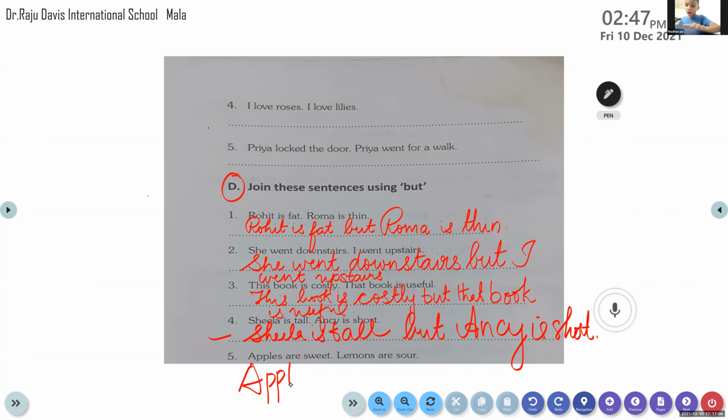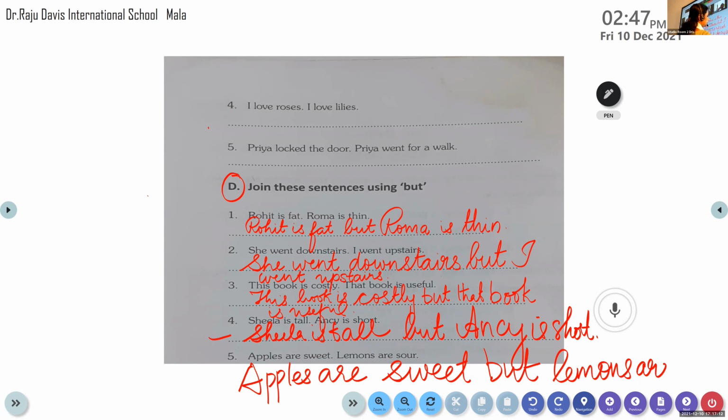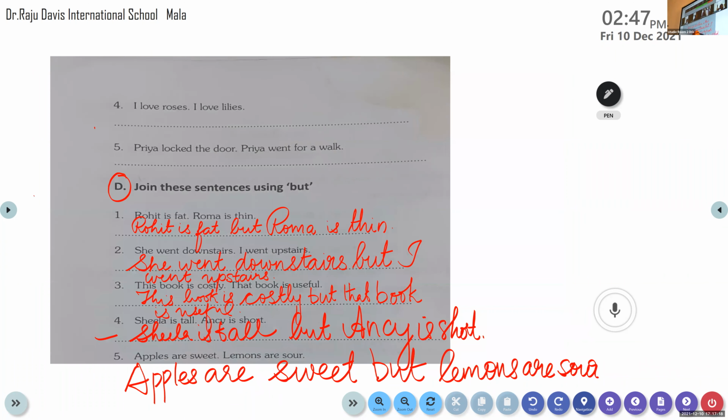Apples are sweet, but lemons are sour. So that is how, and place a full stop at the end of the sentence. All of you, please try to complete that on page number 25.